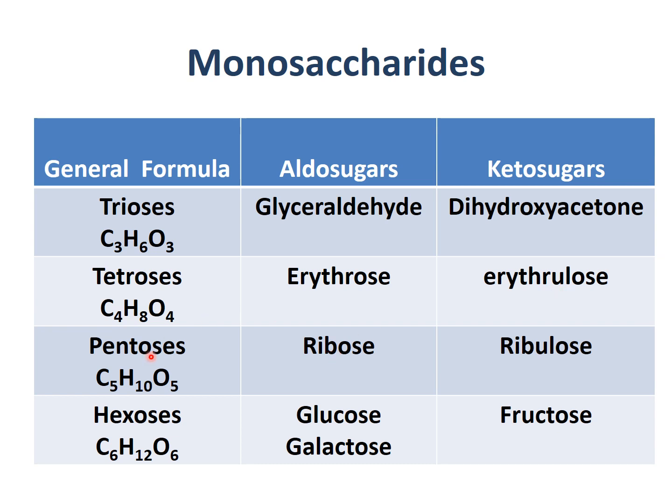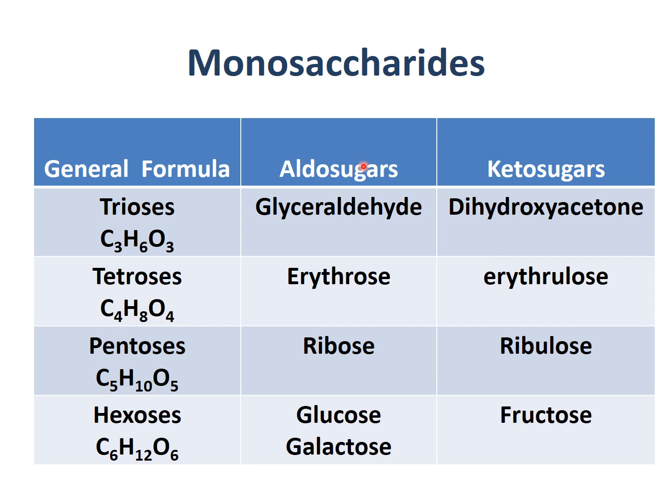Pentose with 5 carbon: aldo sugar is ribose, and 5 carbon keto sugar is ribulose. Hexose: glucose and galactose are aldo sugars, whereas fructose is a keto sugar.